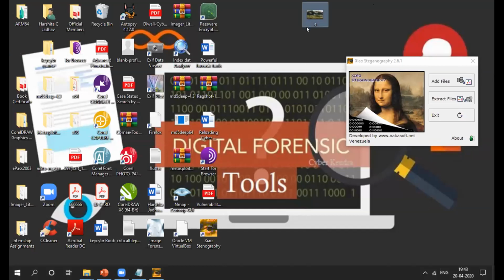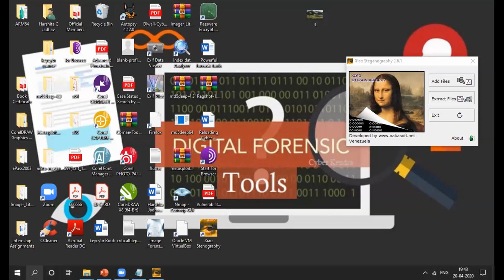Now we will see that in the previous image the extension is JPG. In the Xiao steganography tool, I want the extension of the image in BMP format. Okay, the extension will be BMP. So what will be my next process?